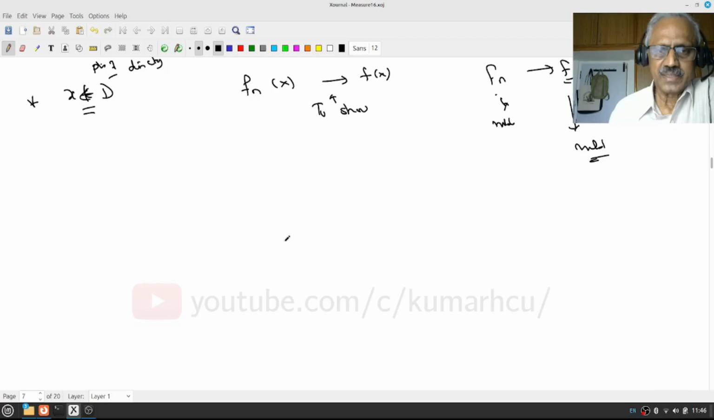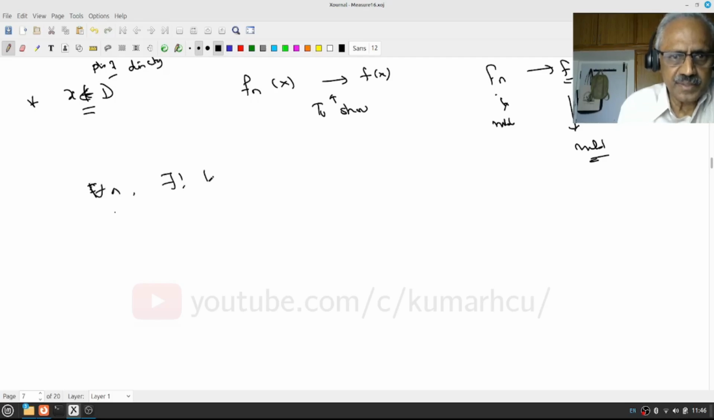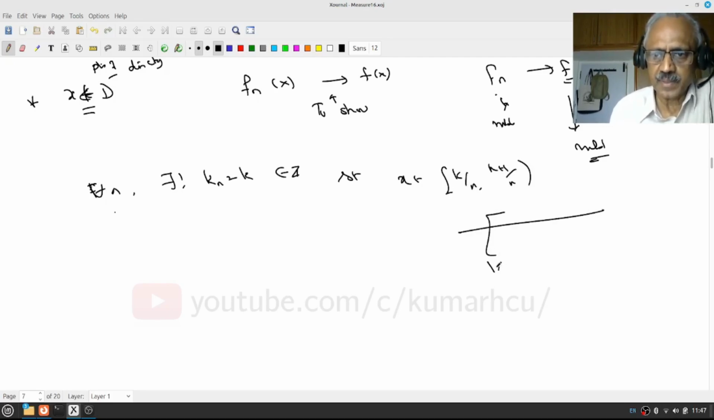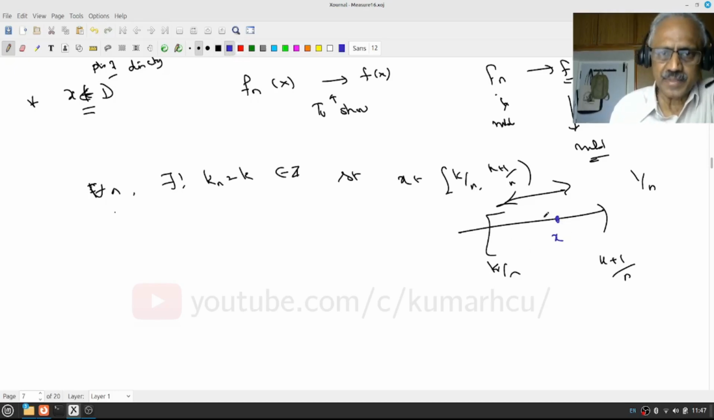Now let's look at this. If I look at x, for every n there is a unique k_n. Let me only call it k, an integer, so that my x belongs to [k/n, (k+1)/n). Therefore, this is my k by n, and this is my k plus 1 by n. The total length is 1 by n, and my x has to be somewhere here. It may be anywhere.